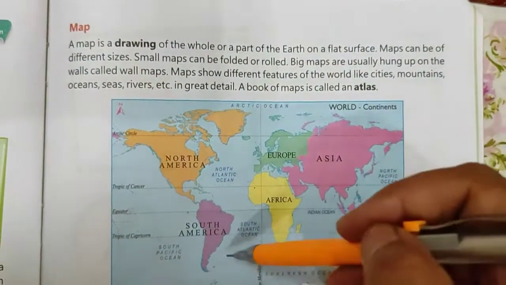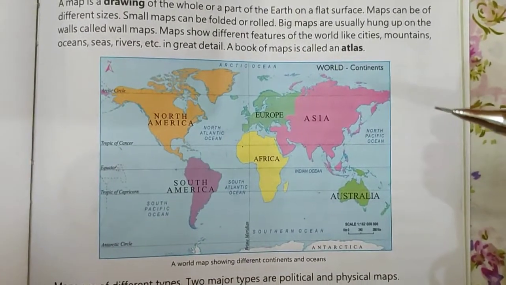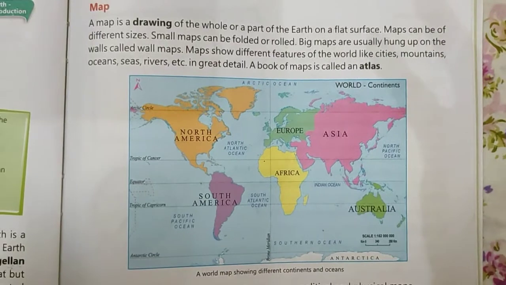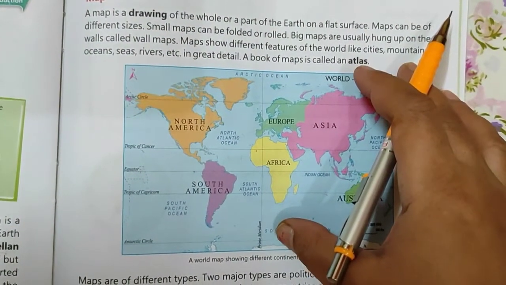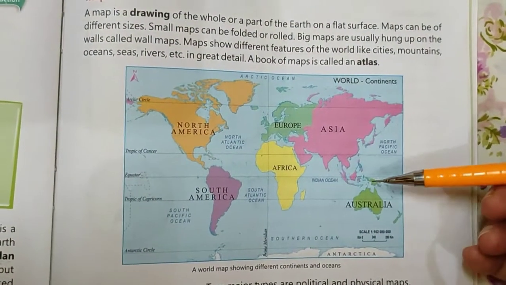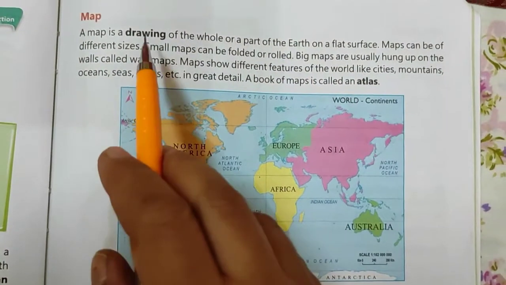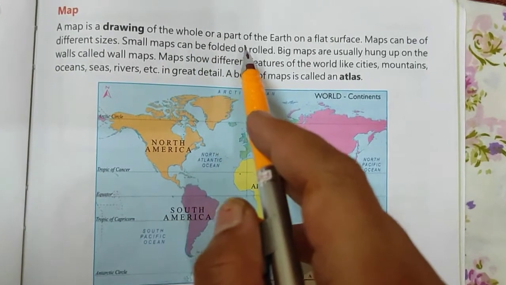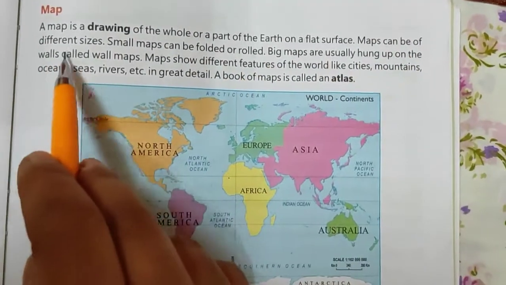Like this is the map of the world. Like if you want to see the map of India also, we can see only the countries, only the cities which are there in India on the map of India. But if we want to see all the countries of the world, then we have to use the map of the world. So on a map, we can show either the whole of the earth or a particular part of the earth also. Maps can be of different sizes.